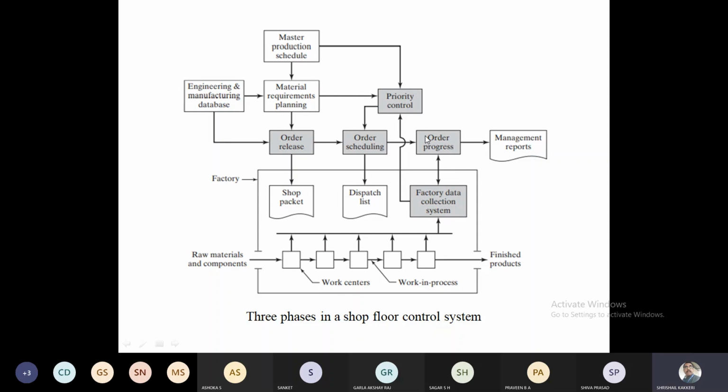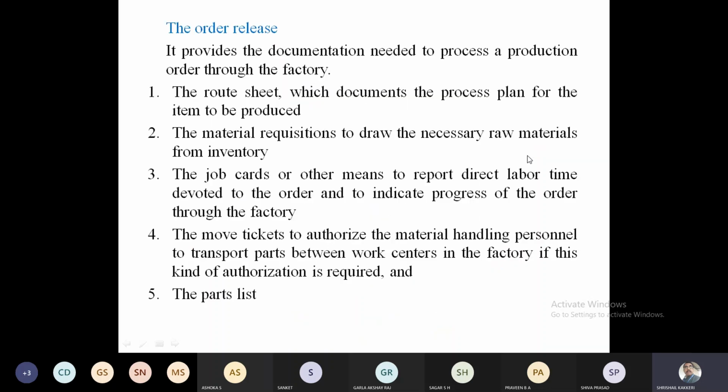Then after that, the progress order will be taken and executed. It will be a closed loop. Once after that, the management will get the report about it. And what is this order release? Order release is a route sheet, which contains the process plan of the item to be produced. The process plan covers all the processes involved, and that is the order release.